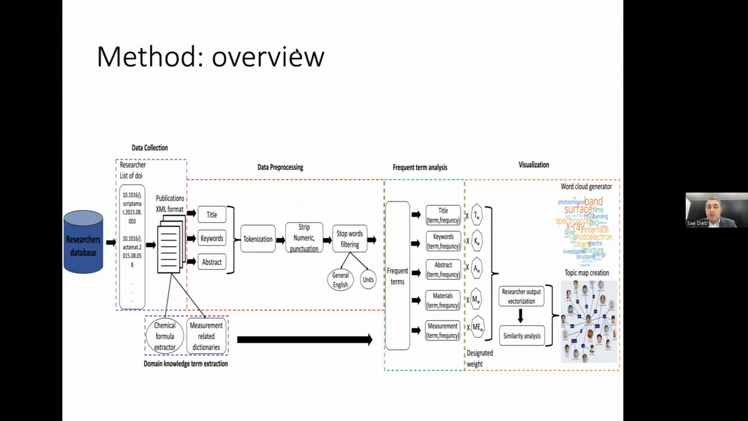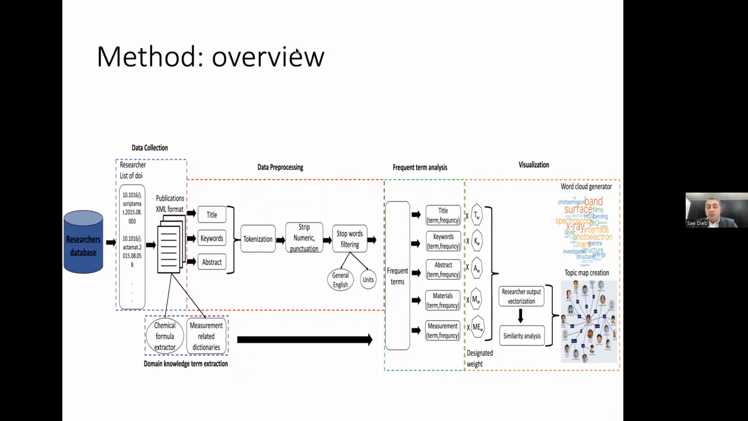So we collected a large collection of XML format research papers from the NIMS repository and then extracted sections like title, keywords, and abstract, and tokenized these sections. We also used domain knowledge resources. In our case, as you know, compounds and chemical formulas play an important role in materials science, and some researchers even specialize in developing certain types of compounds. Because of that, we introduced a rule-based chemical compound extraction system, and then we used a dictionary for measurement-related terms.